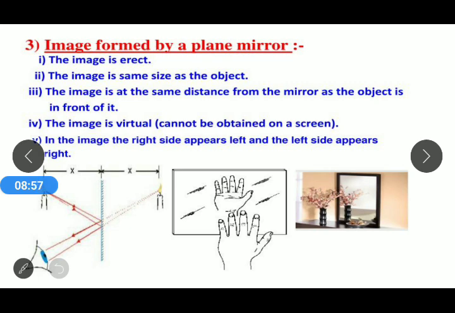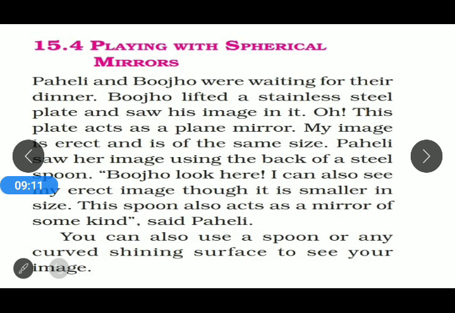Now apart from plane mirrors, there are also different types of mirrors, and their properties and functioning are different from the plane mirror. What are they? They are called spherical mirrors. Some mirrors create an erect and same size image, but there is also another type of mirror. They are called spherical mirrors.